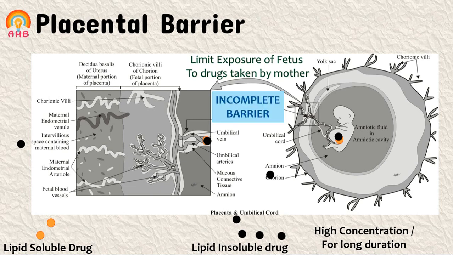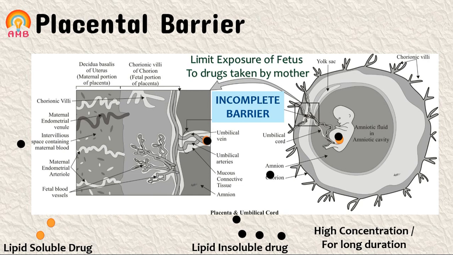Almost any drug taken by the mother can affect the fetus, and if a drug enters the fetus, it may produce effects in the fetus too. Examples of drugs which enter the fetus through the maternal circulation are morphine and tetracycline, which may produce various hazardous effects in the fetus.